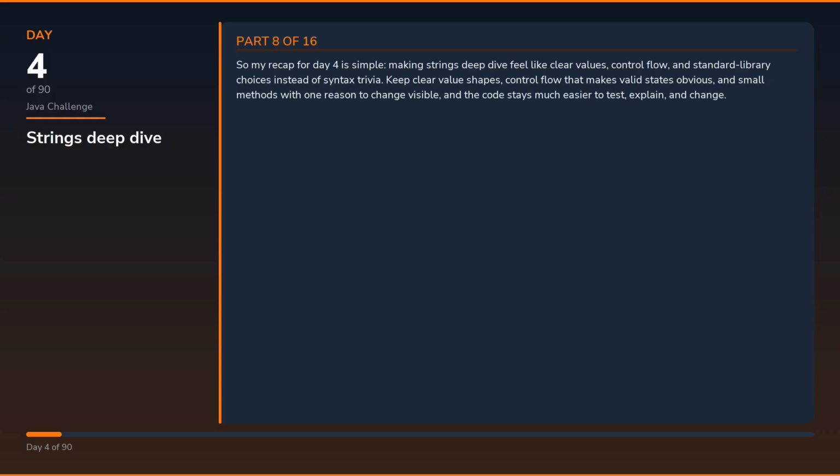So my recap for day 4 is simple: making strings deep dive feel like clear values, control flow, and standard library choices instead of syntax trivia. Keep clear value shapes, control flow that makes valid states obvious, and small methods with one reason to change visible, and the code stays much easier to test, explain, and change.